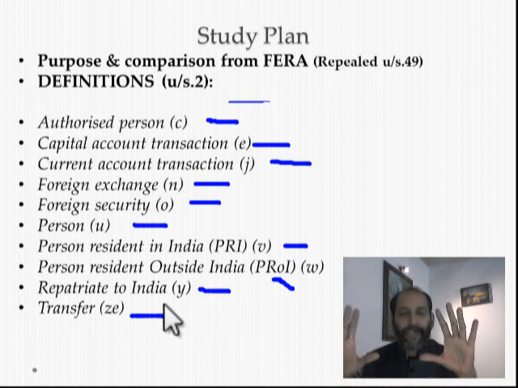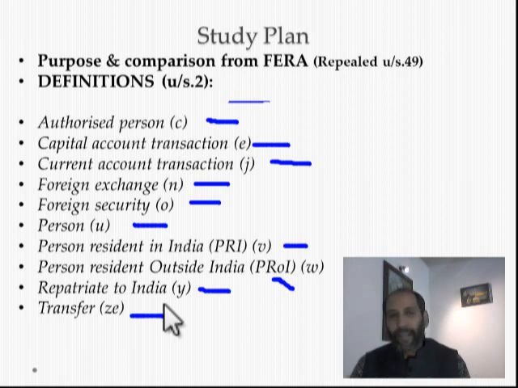Without studying these definitions, or reading them two or three times, don't go into the books, don't go into the provisions of FEMA. Got it? So these are the basics of FEMA. These definitions are the window for you to study the Foreign Exchange Management Act. For a few of them we have provisions, so we will explain at that junction.